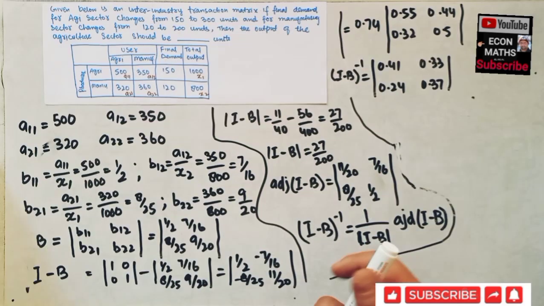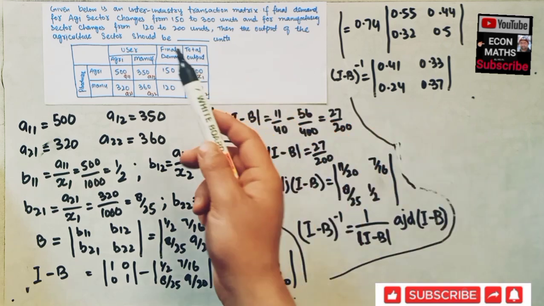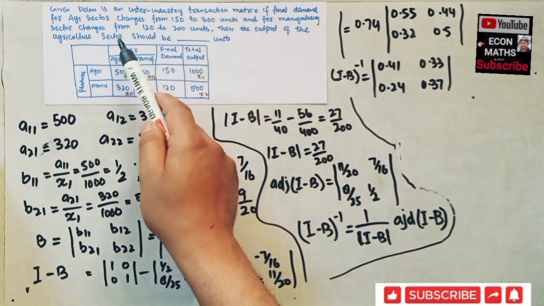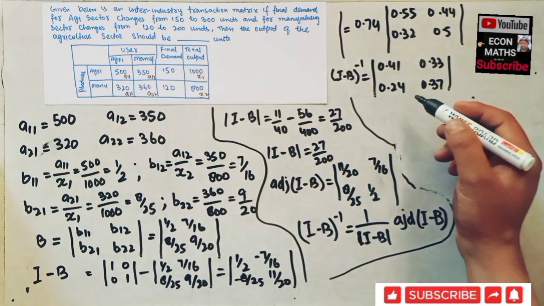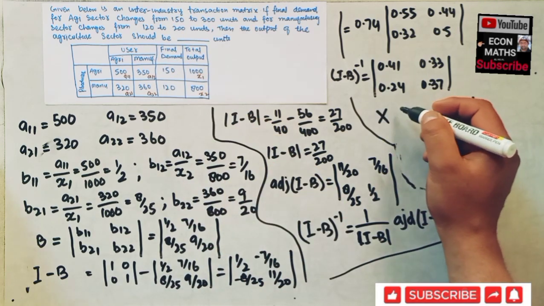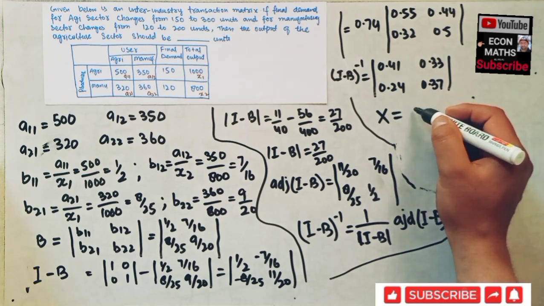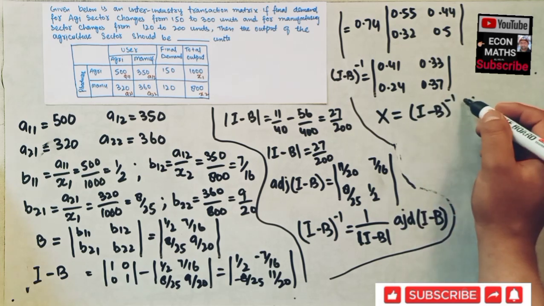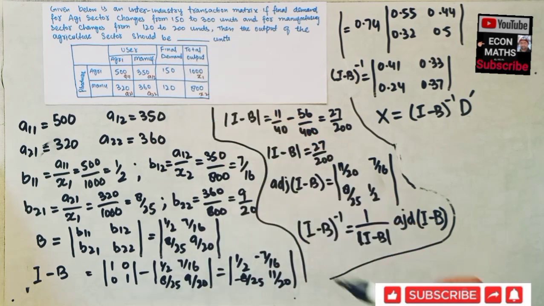After that, now to find the change in the output level when the final demand of the agriculture sector changes from 150 to 300 and for manufacturing from 120 to 200, we will write the relationship for our output level: x is equal to I minus B inverse times the new demand, that is D complement. Our new demand is 300 and 200.